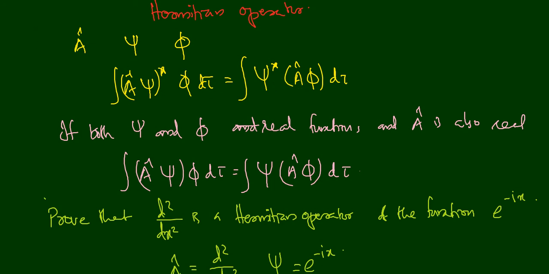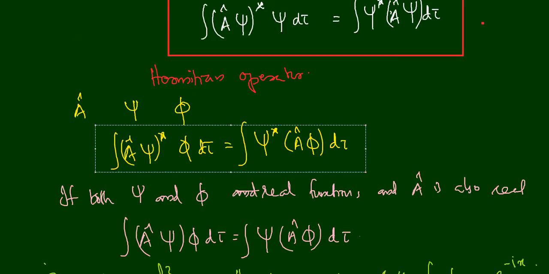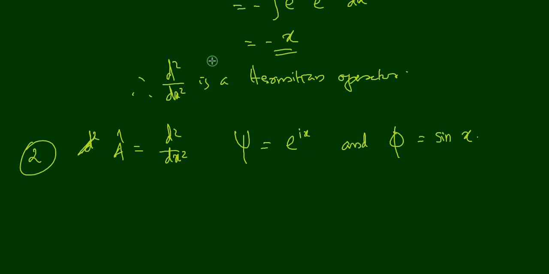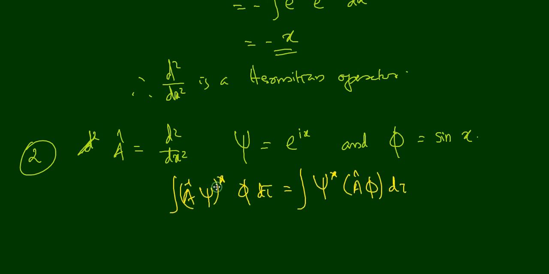Let me take this equation from here and put it here, and we are going to prove that this equation is valid in this case also.